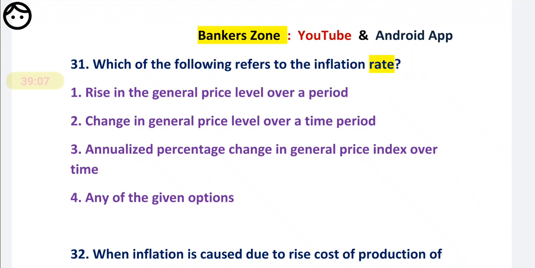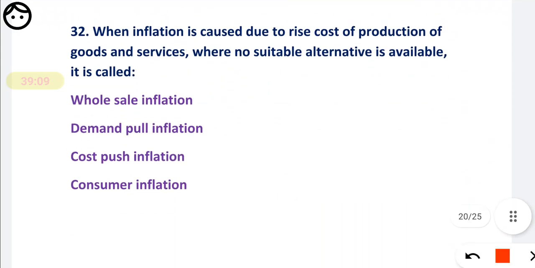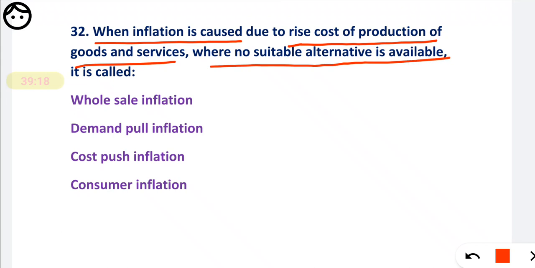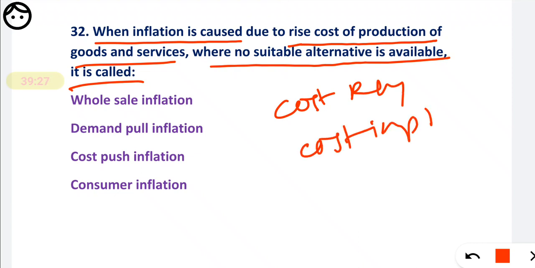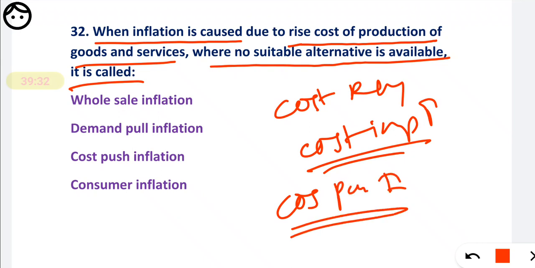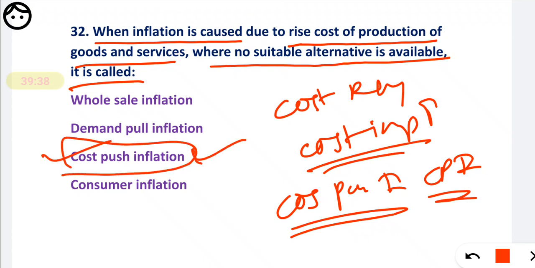Okay. Now question number 32. When inflation is caused due to a rise in the cost of production of goods and services where no suitable alternative is available, it is called as. So friends, when the cost of raw material, that is the cost of input, is increased, that is called cost push inflation. So we'll mark option number 3, cost push inflation.